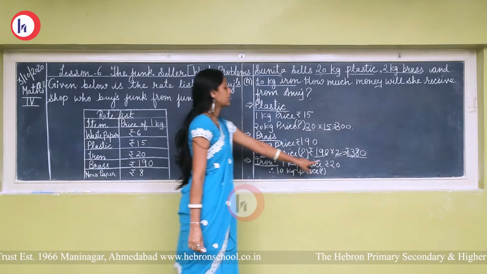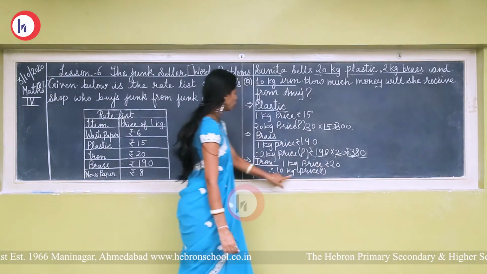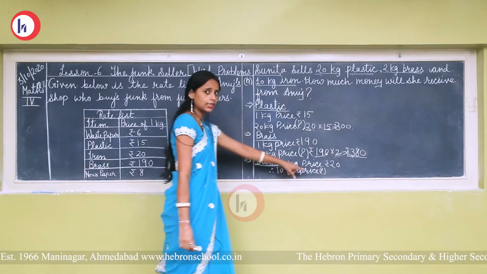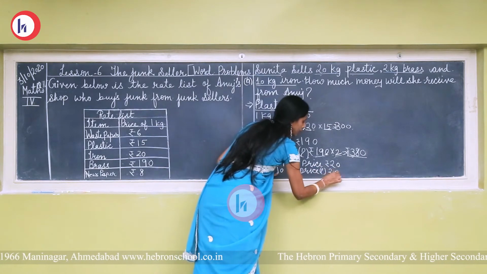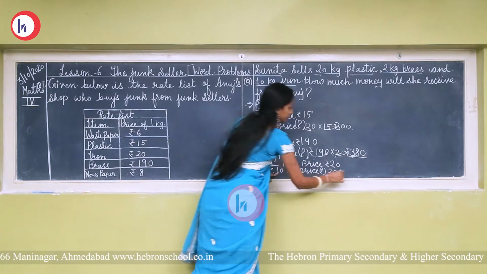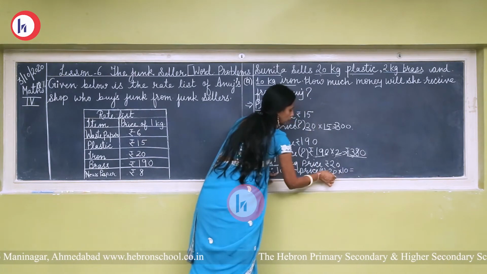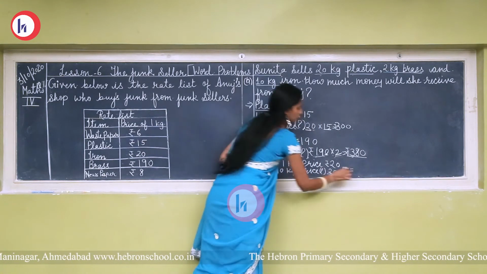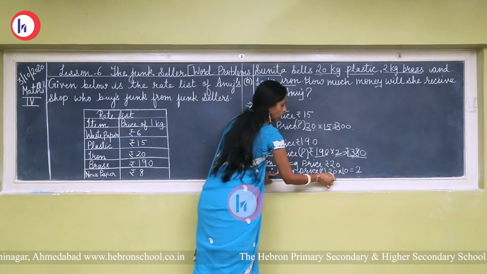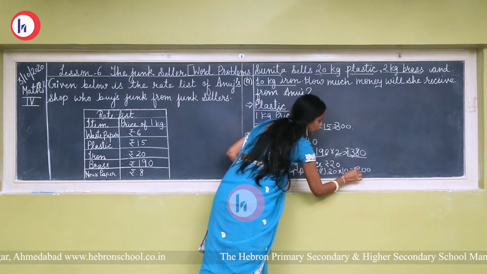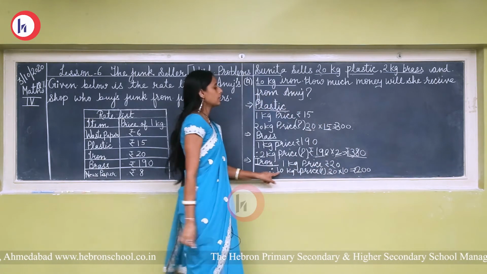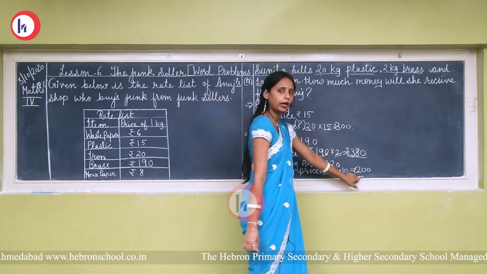Value of 1 kg is given, that is rupees 20, value of more than 1, that is 10 kg, is asked. So, we will do multiplication here. 20 multiplied by 10. Okay, see only digit. 2 ones are 2, then how many 0? 1, 2. So, 2 0s will be after the product. Answer will be rupees 200.